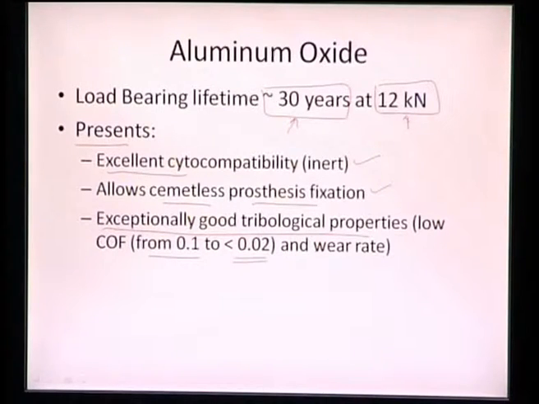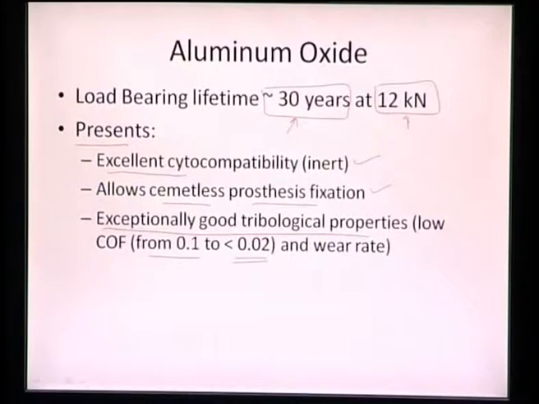So if we have two contacting surfaces such as a metal and a polymer, that will tend to show a much higher coefficient of friction, because the polymer is very soft and the metal is very strong. Whereas if we start using an aluminum oxide versus aluminum oxide contact surface, it can reduce the coefficient of friction. At the same time, its wear rate will also decrease. So that is the advantage of utilizing aluminum oxide as a contacting surface, both for ball as well as socket.